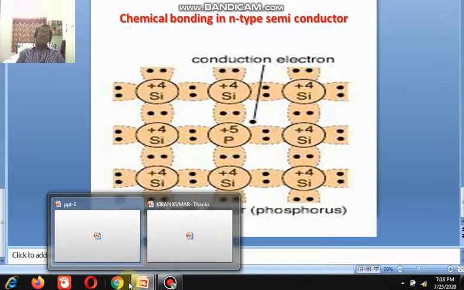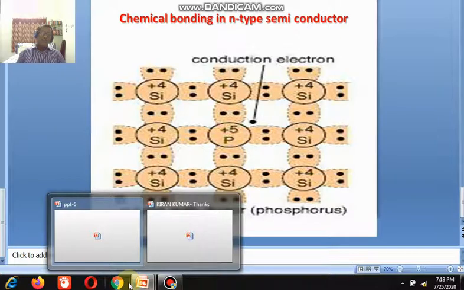because the temperature supplied is utilized initially to break the covalent bonds to form free electrons or free holes. Therefore, the temperature is utilized to break the bonds. After breaking, the conduction electrons come out and jump from the valence band to the conduction band.